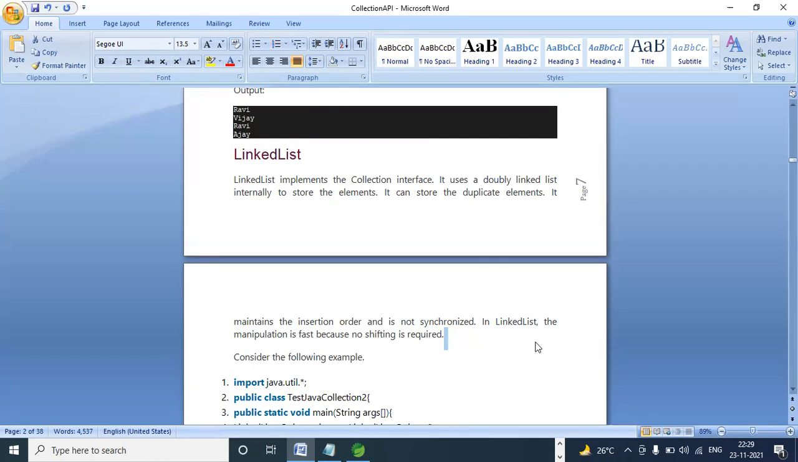Suppose we have already created some data, and then I want to insert some more data. At that time linked list is better than array list, because linked list is faster for inserting values, as it uses a doubly linked list internally. A doubly linked list is a data structure given by the programming people. It contains the address of the particular elements.